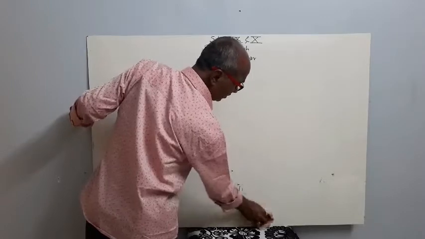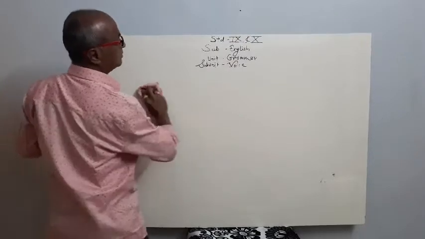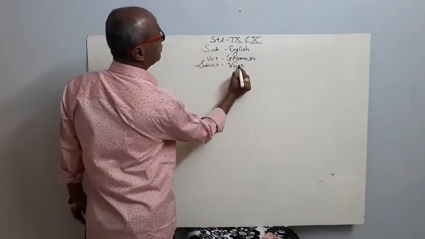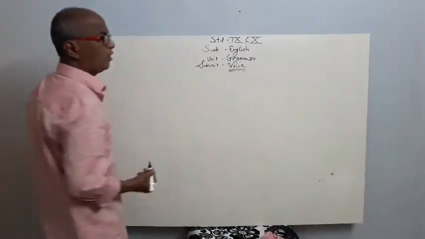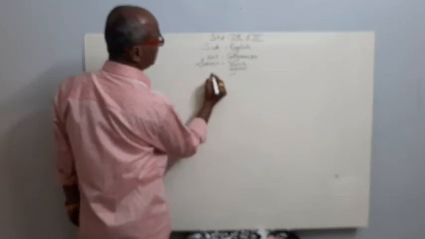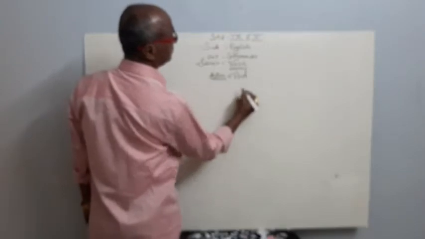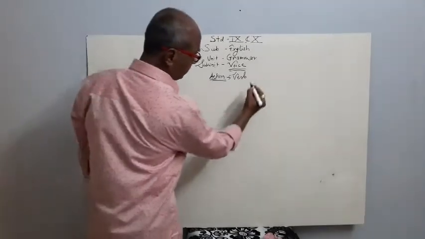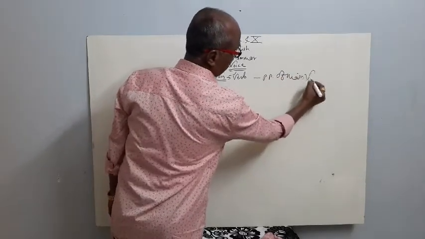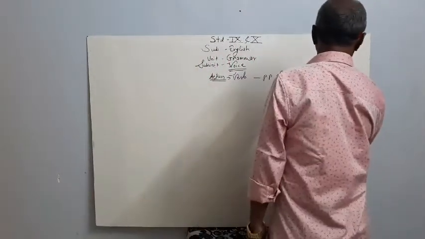The other important thing is again about the verb, about the action, because whenever we have voice in our mind, then always focus on the action, and that is the verb. We always use the past participle of the main verb in passive voice.